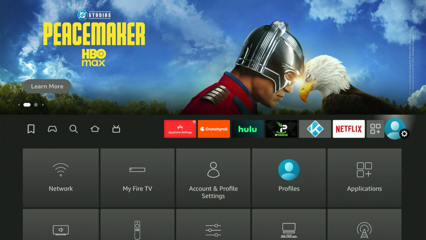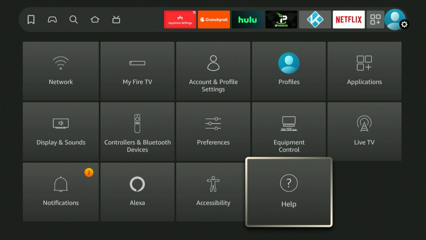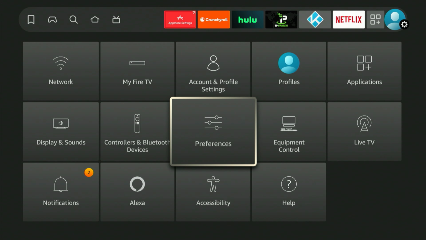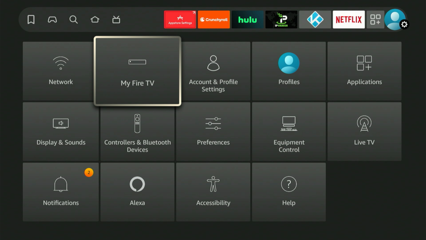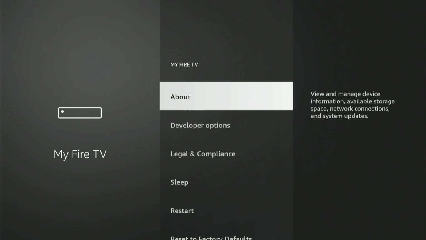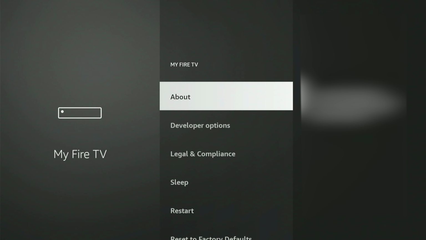Next, we'll need to access your Fire Stick's settings for an important change. The quickest way there is to navigate all the way to the right on your home screen. A menu appears at the bottom. Move down, and we're searching for the option labeled My Fire TV. If it's a really old device, it could even display My Device instead. Whatever it's named or wherever it appears, that's what we need to select. Let's select it together. Once you select it, everyone's screen should appear fairly similar.